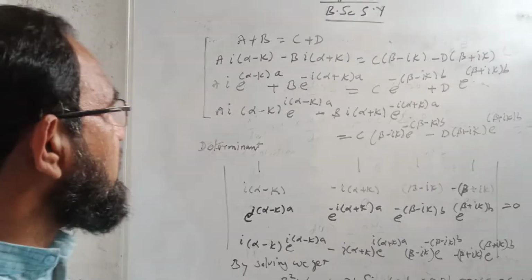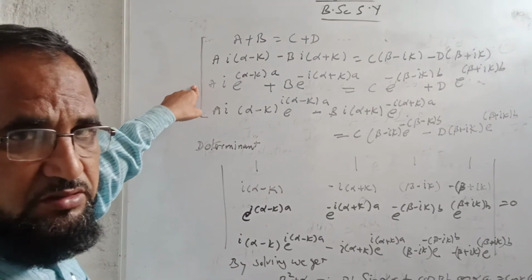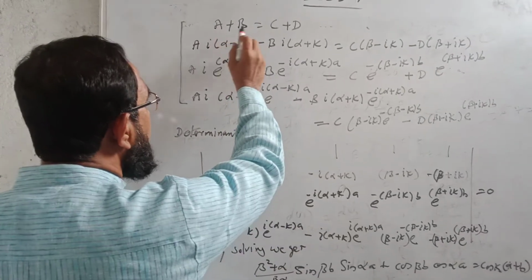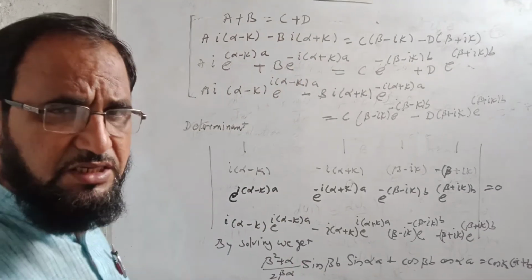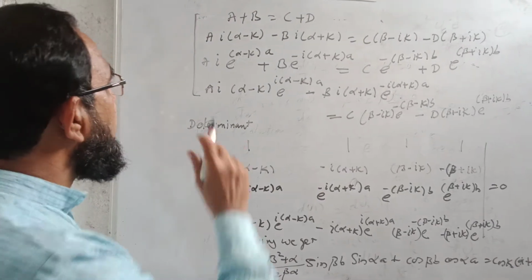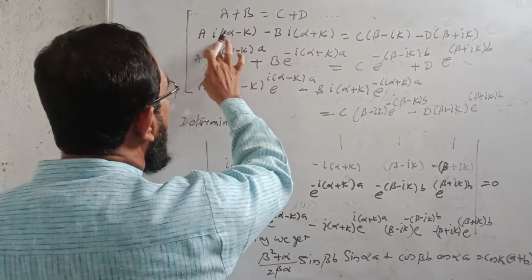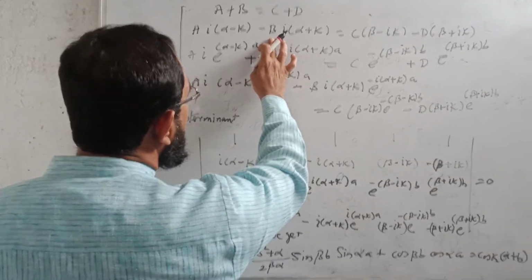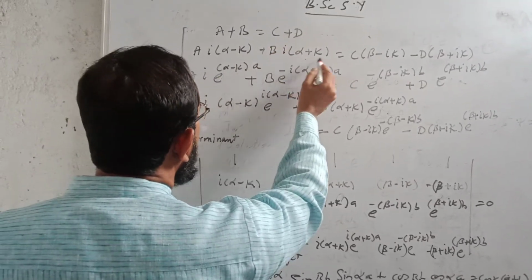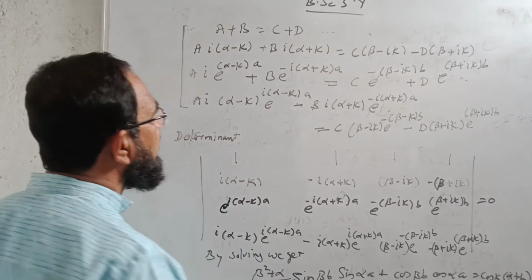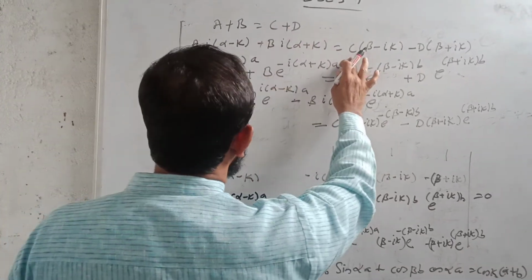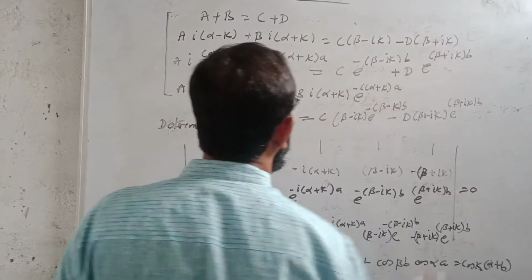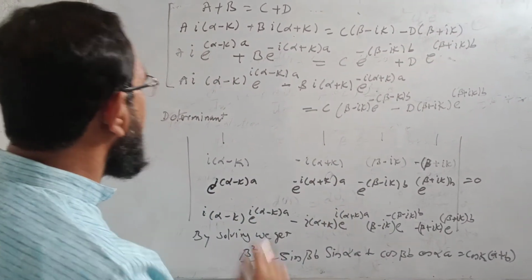Now let us consider these four equations, the equations of the coefficients. That is, a plus b is equal to c plus d, where a, b, c, d are the arbitrary constants. Then I can write here a into i alpha minus k, then plus b into i alpha plus k, is equal to, for c, beta minus ik, then minus d into beta plus ik.